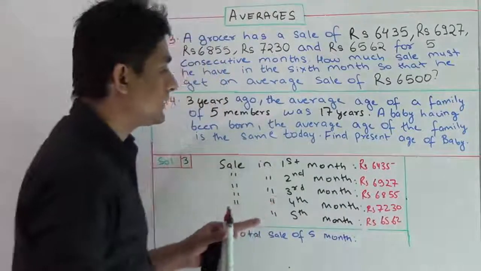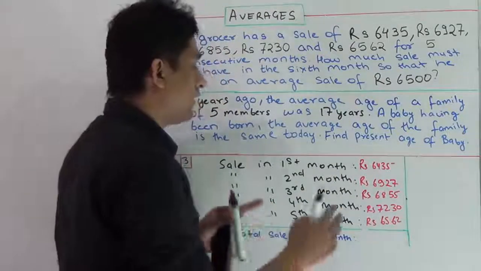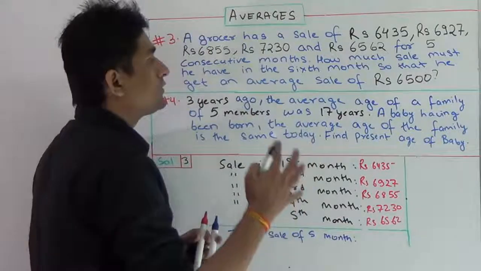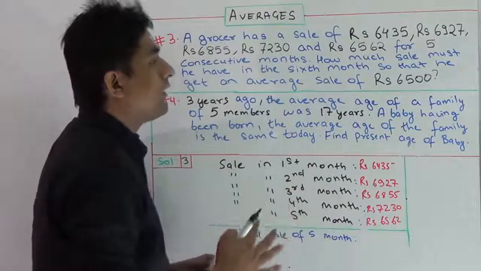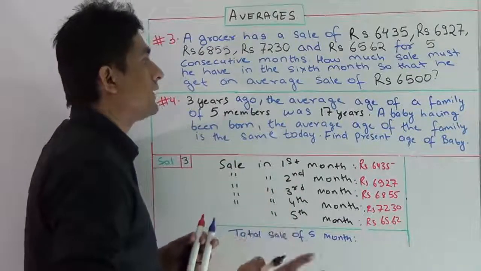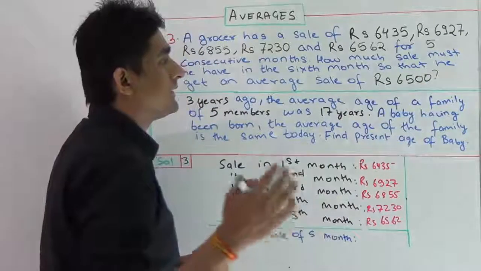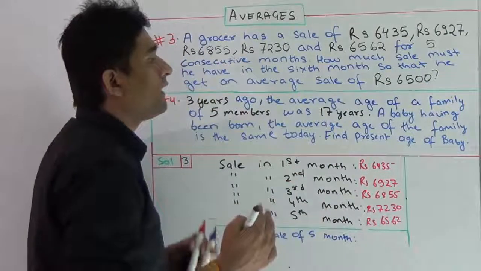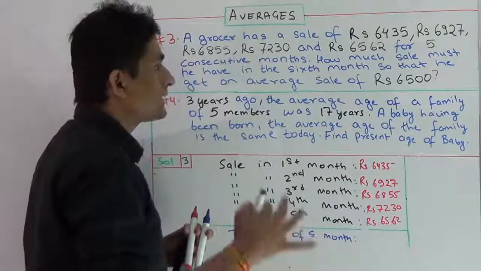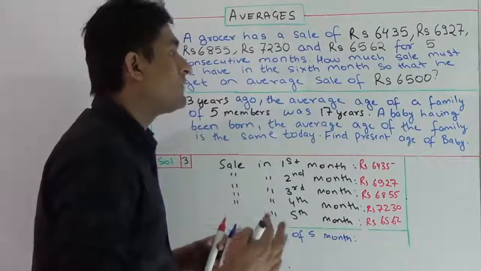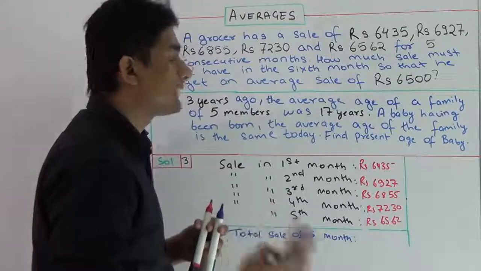Now we have to limit his average to 6,500 rupees after the 6th month. Here I have the value of average, that is 6,500 rupees, and this average sale is for the 6th month. So from here I can get the sum of the sale which grocer made in 6 months.